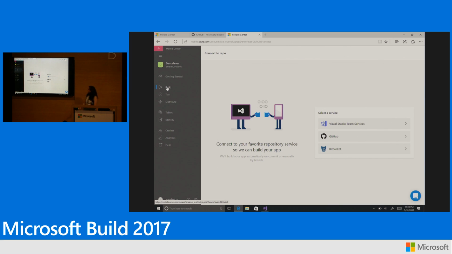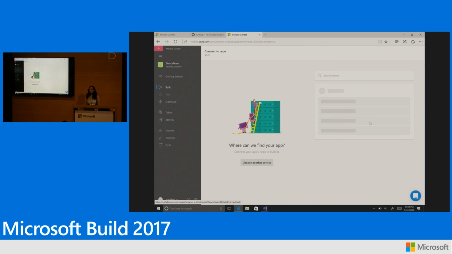Once I click on it, you can see right away that we support a wide variety of services. So if your code is hosted on Visual Studio Team Services or GitHub or Bitbucket, you can quickly onboard to Mobile Center build service. My code is on VSTS, so I'll go ahead, select that option, and we are looking at all the repositories that you have access to. Looks like my Dance Fever app is already located.